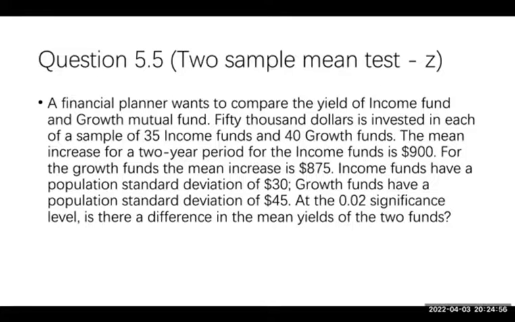For the growth funds, the mean increase is $875. Income funds have a population standard deviation of $30. Growth funds have a population standard deviation of $45. At the 0.02 significance level, is there a difference in the mean yields of the two funds?